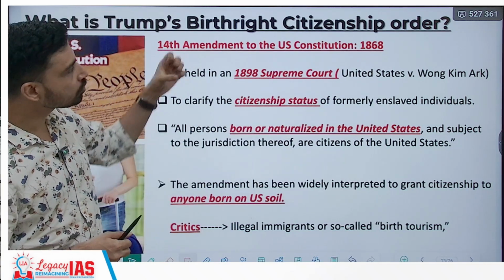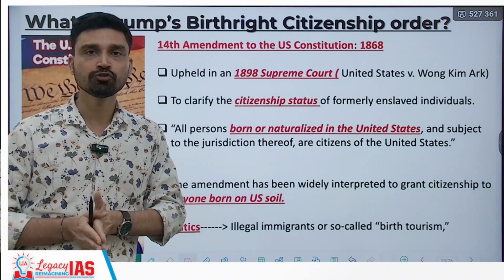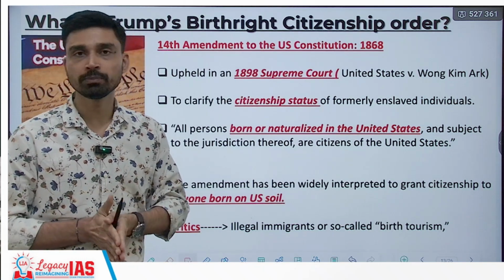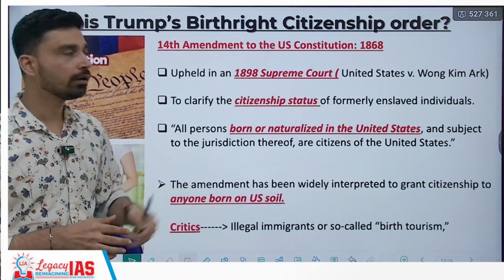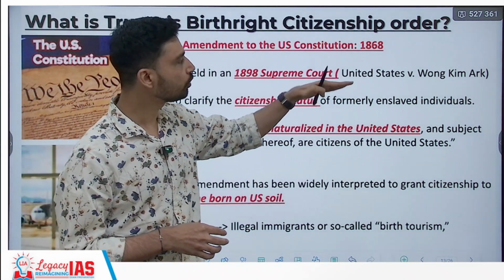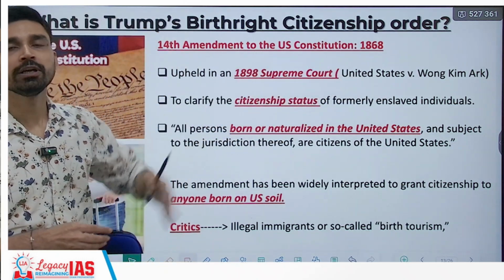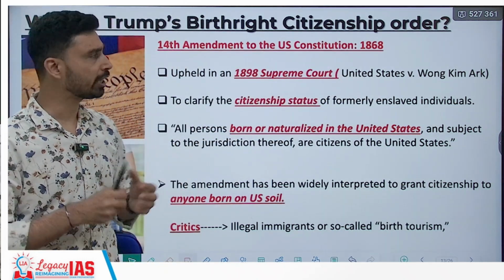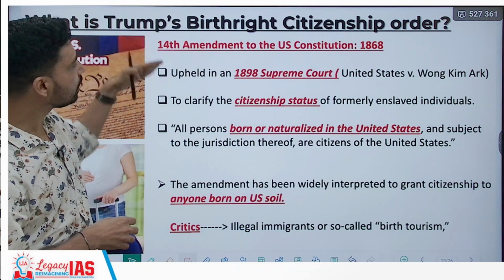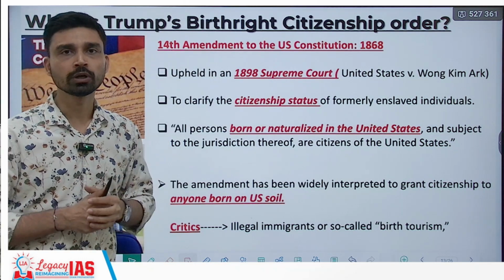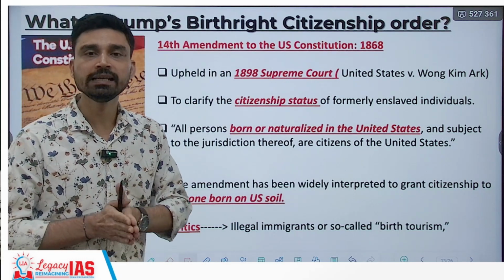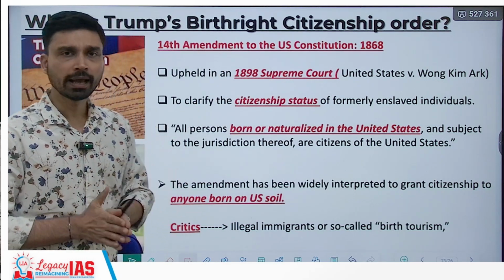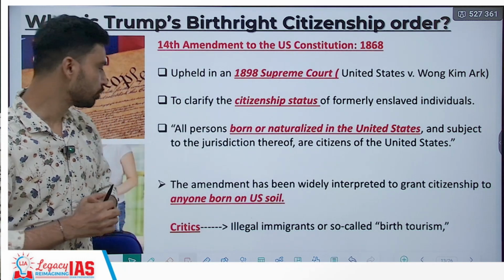Before this, the amendment was also questioned and put up for discussion in the Supreme Court. However, in 1898, in the verdict in the case of US versus Wong Kim Ark, involving Chinese parents, the amendment was upheld by the Supreme Court. Thus this amendment has a perfectly valid legal status, at least as of now. And this is something that Trump is trying to change.